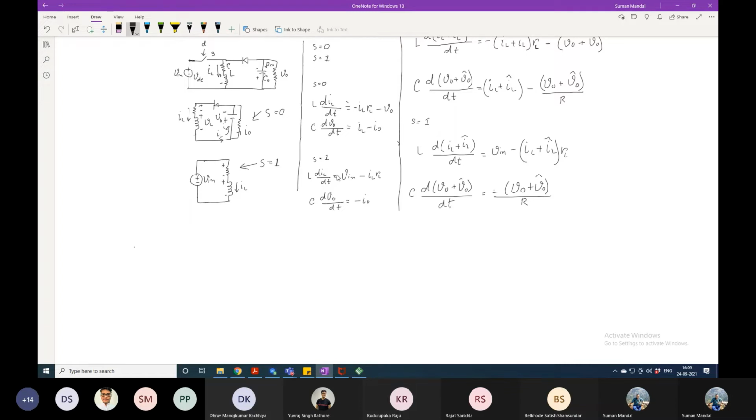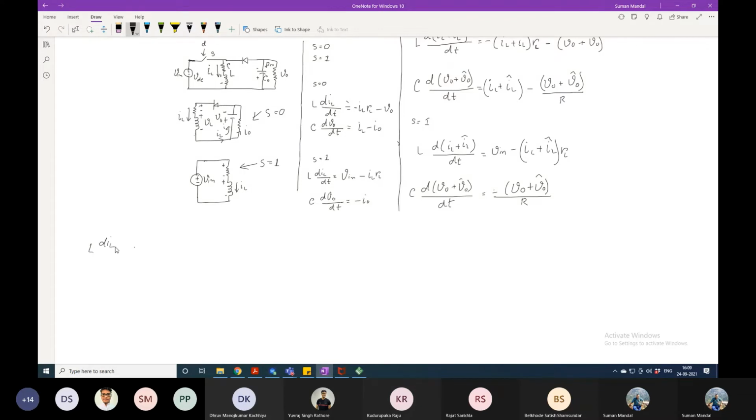But when we take the full switching period, I have to do the averaging of these two. Then what will the equation be at that time? How will we add them?